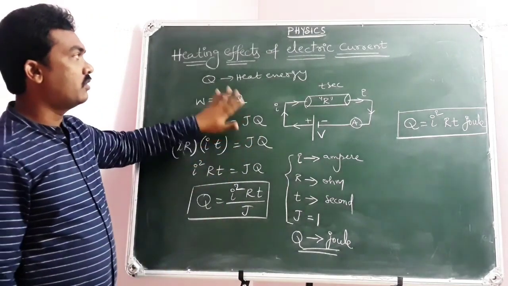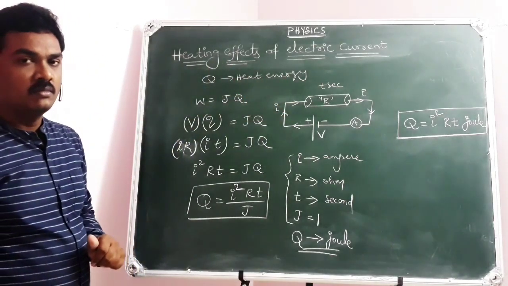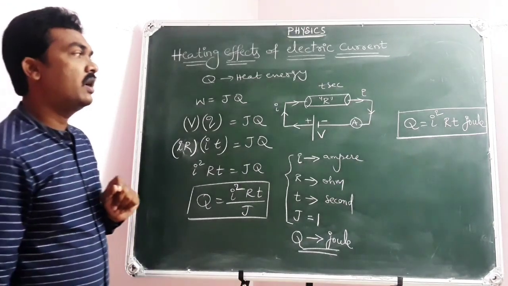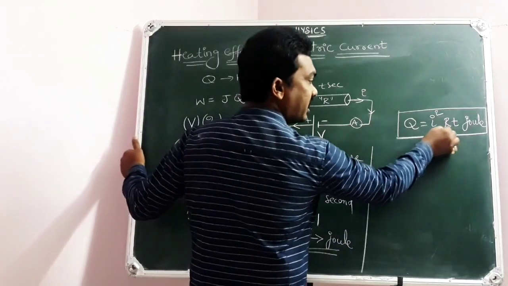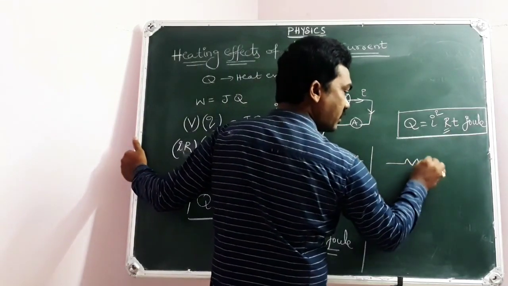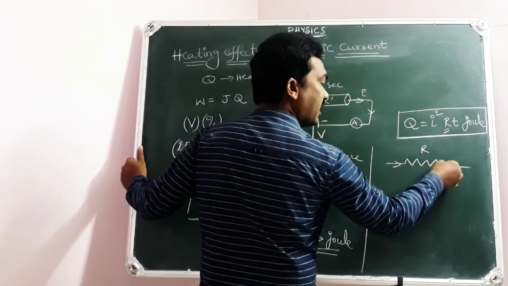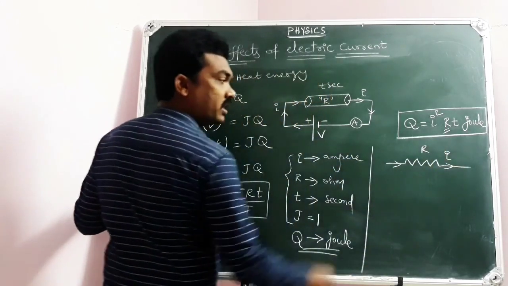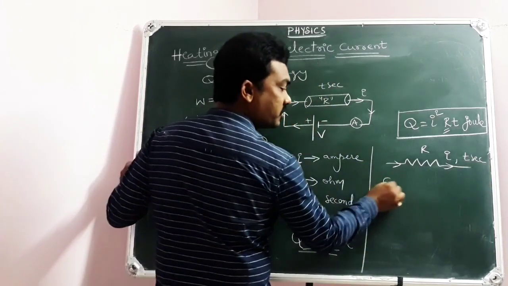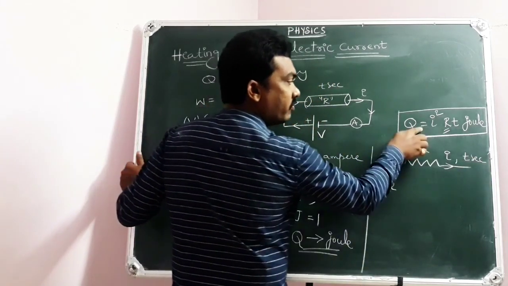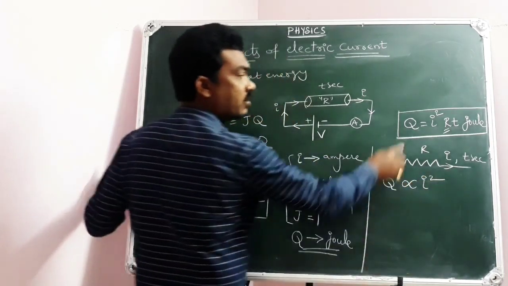So here is the conclusion of heat energy that is produced in a current carrying conductor. Have you got clarity? So ultimately here what you need to understand, when there is a conductor whose resistance is R, through which current I is passing for the interval of t seconds, then heat energy produced in a conductor varies directly proportional to square of the current flow, because Q equal to I square RT.